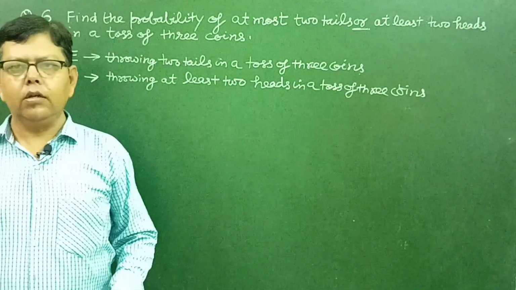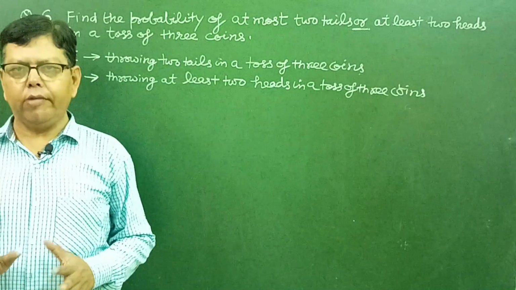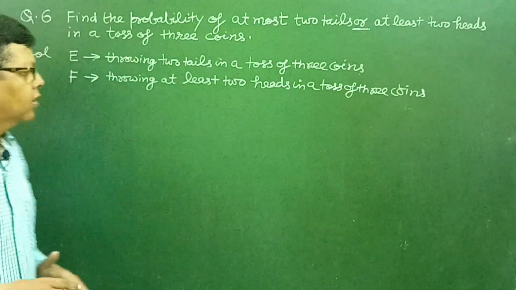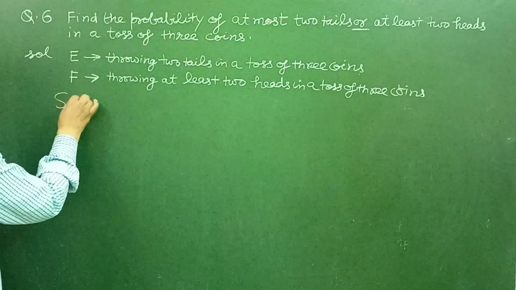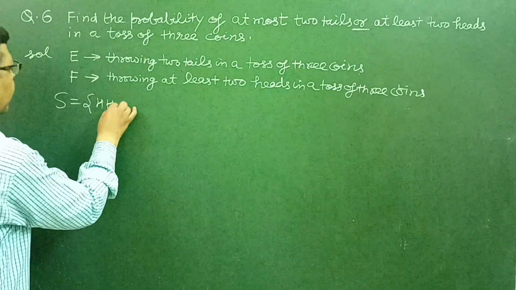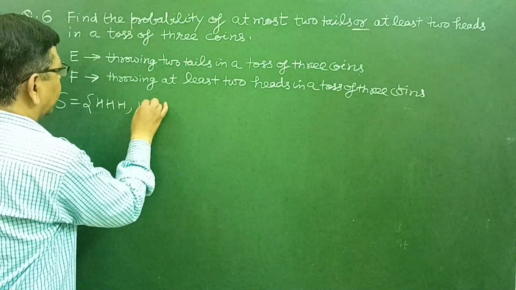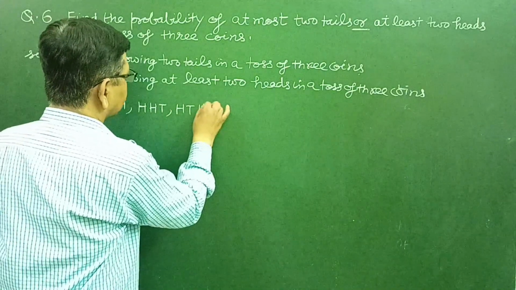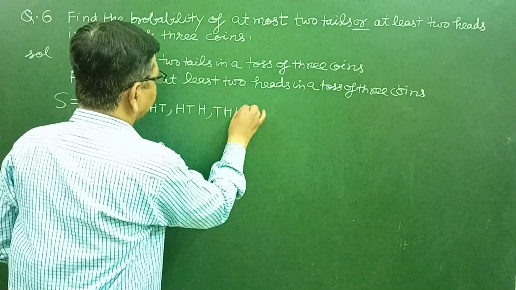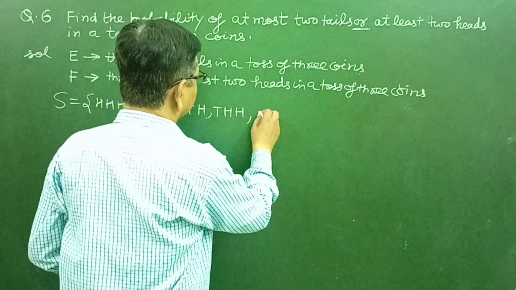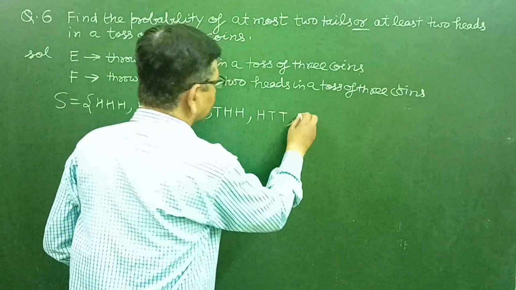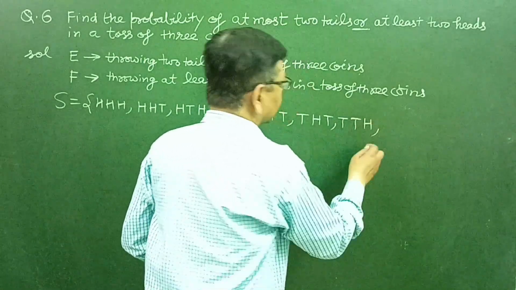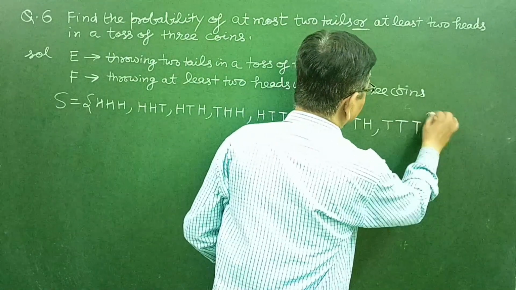Before writing the elements of these 2 events, first let us write the sample space in a toss of 3 coins. Sample space S consists of HHH, HHT, HTH, THH, now one head HTT, THT, TTH, and all the tails TTT.